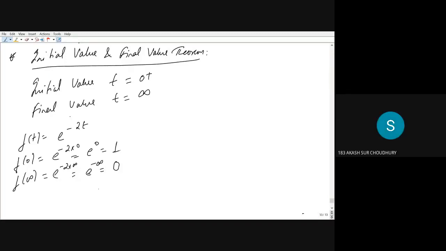If I wanted to plot the signal, how will this signal look like? At t is equal to 0 the magnitude is 1, and it is a decaying exponential. So this signal is e to the power minus 2t, decaying exponentially.